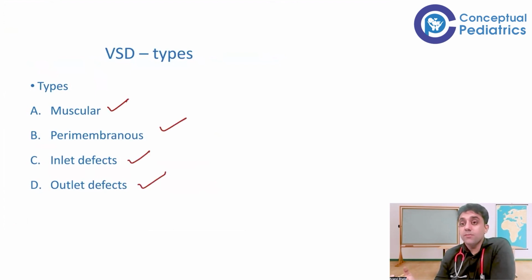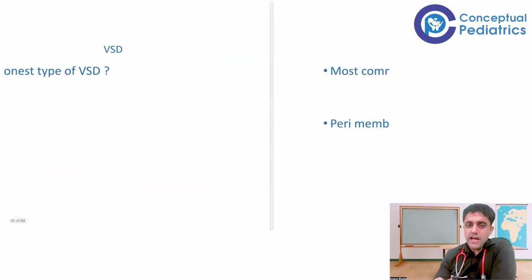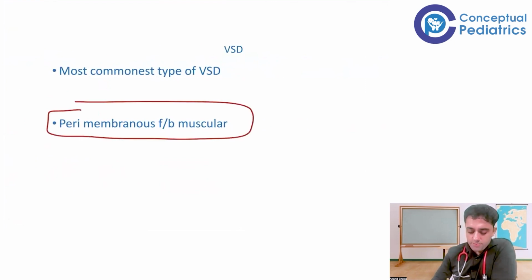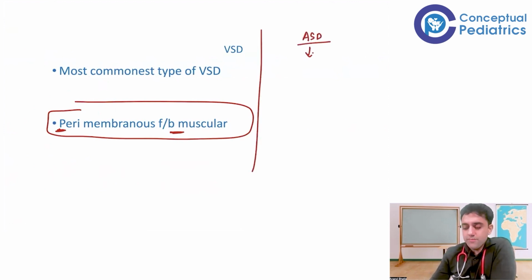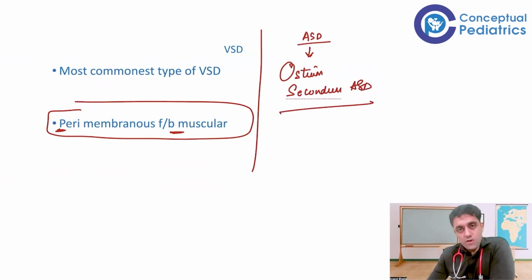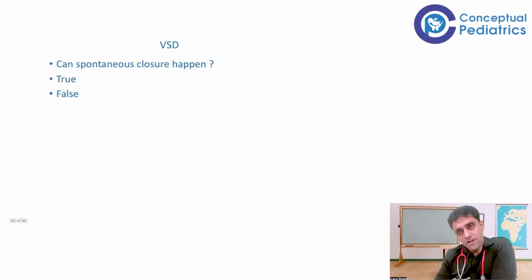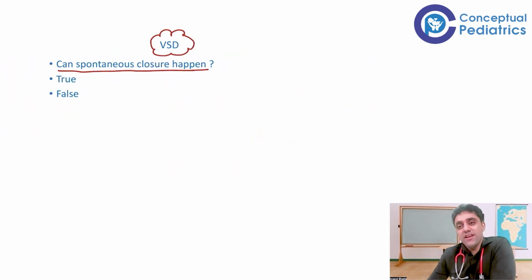Very simple question. Which is the most common type of VSD? We have the perimembranous VSD, Prime Minister, P and M. So perimembranous VSD followed by muscular VSD. If I ask you a question, which is the most common type of atrial septal defect? Any idea? Yes. The most common type of ASD is the ostium secundum type of atrial septal defect. The most common type of ASD is ostium secundum ASD, and the most common type of VSD is perimembranous followed by muscular. Next important point we have over here in VSD is, can spontaneous closure happen in a case of VSD?